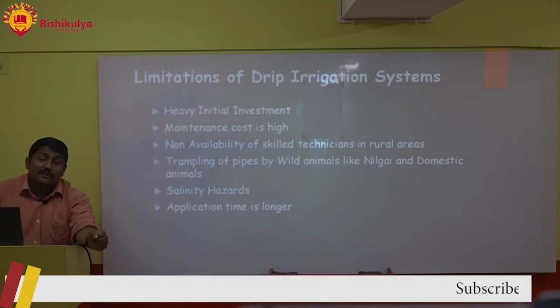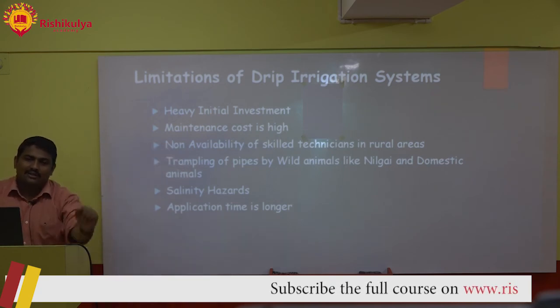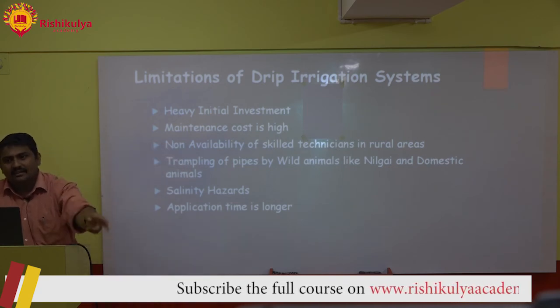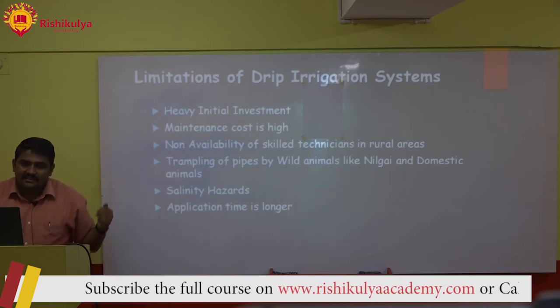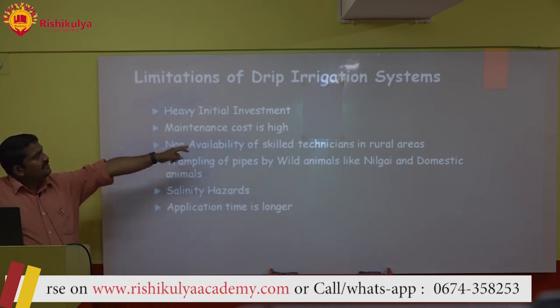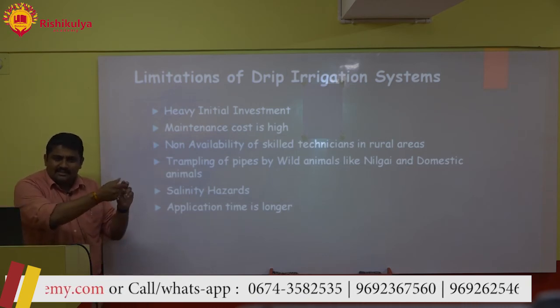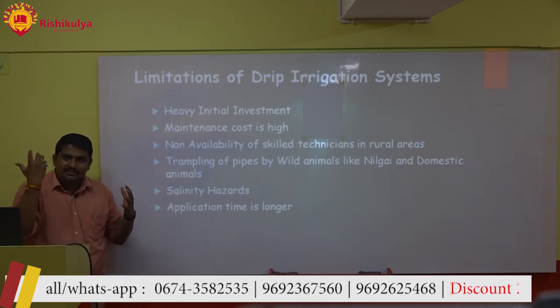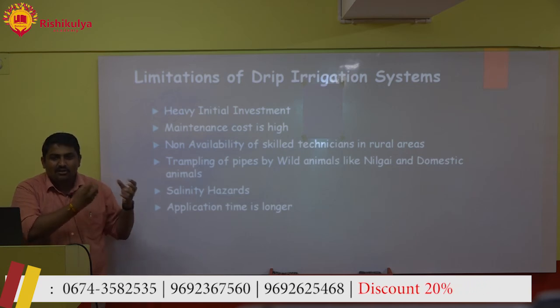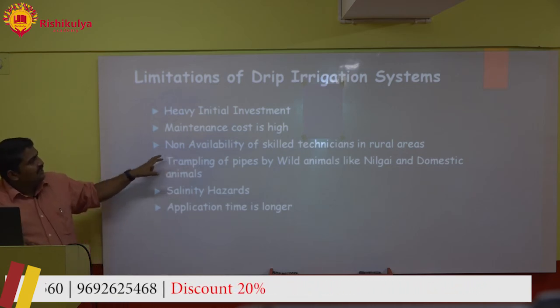They provide almost 50 to 60% subsidy, but farmers are not aware. Even if they are aware, there is a problem of corruption and other things. They are not able to get it in a timely manner. Next, maintenance cost is high. You have to change the drippers, emitters. Sometimes when you are using high salinity water, clogging will happen and salts will get deposited. So maintenance is a bit high.